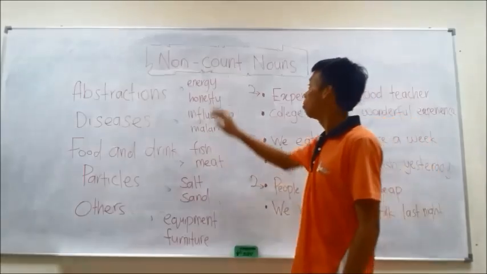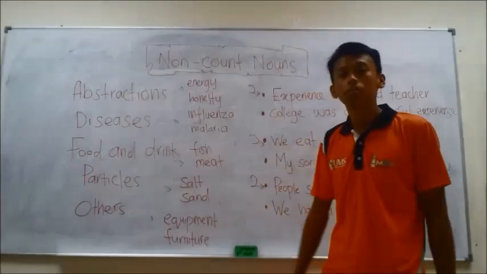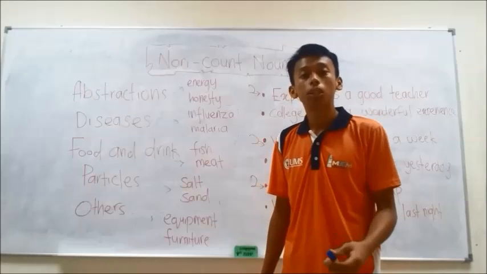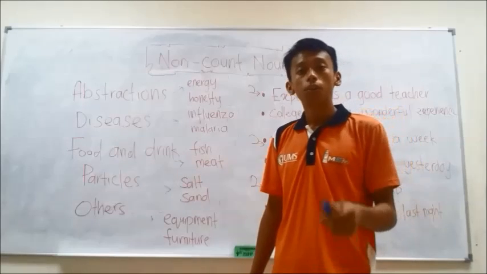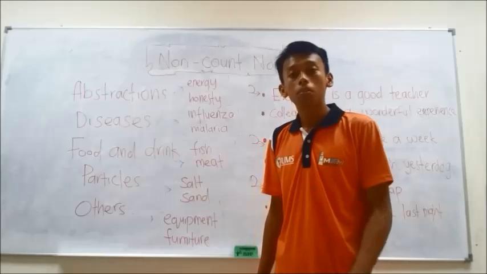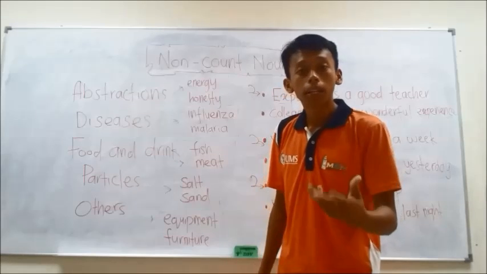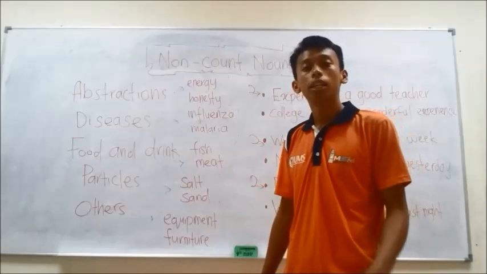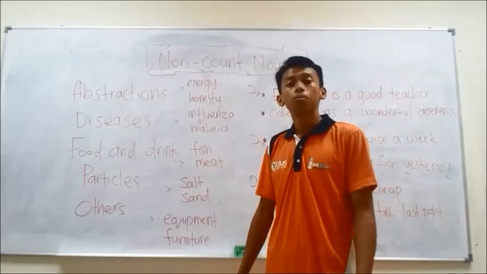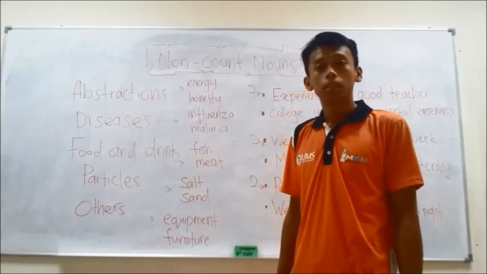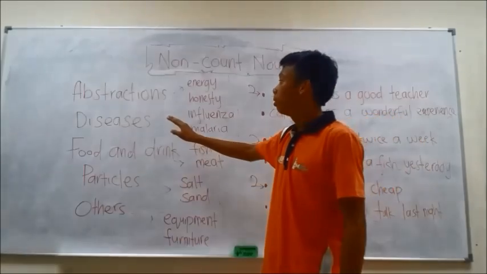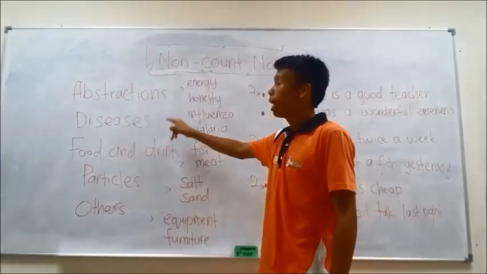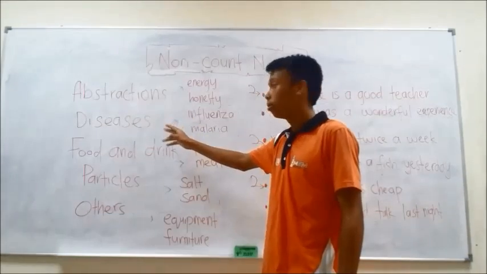Now I want to discuss non-count nouns. What are non-count nouns? Non-count nouns refer to things that we cannot count with numbers. They may be the names for abstract ideas or qualities, or physical objects that are too small or too many to be counted. Notice the following categories and examples of non-count nouns.